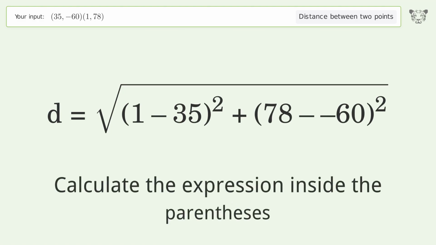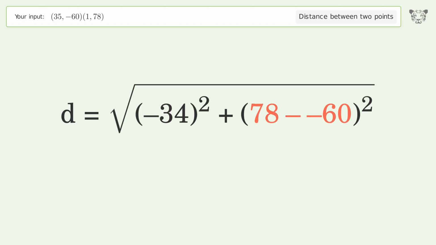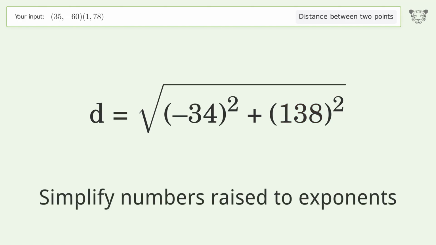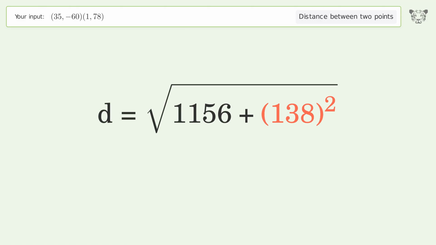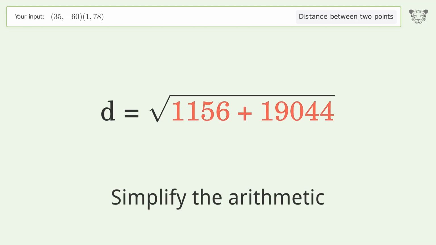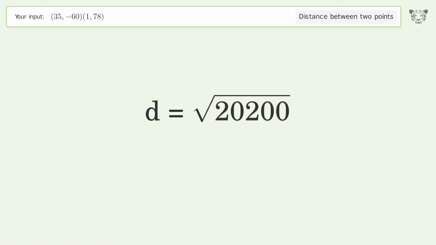Calculate the expression inside the parentheses. Simplify numbers raised to exponents. Simplify the arithmetic. And so the distance between the 2 points is the square root of 20,200 or 142.127.